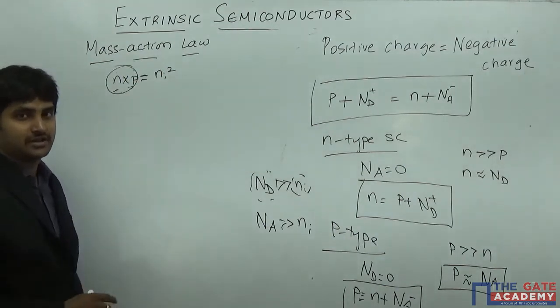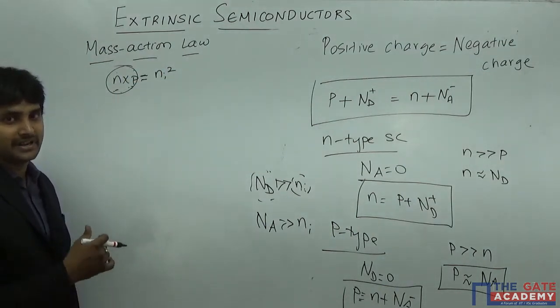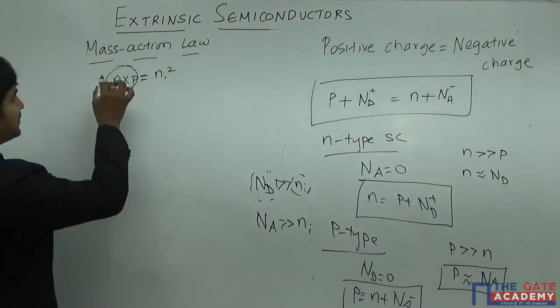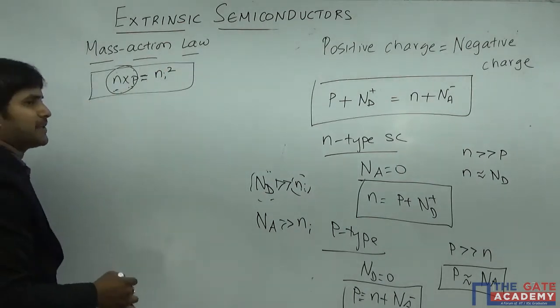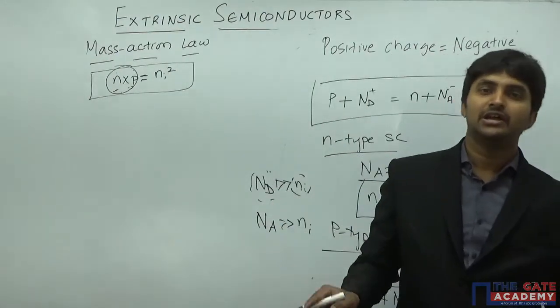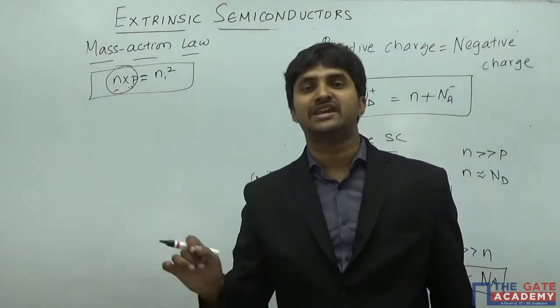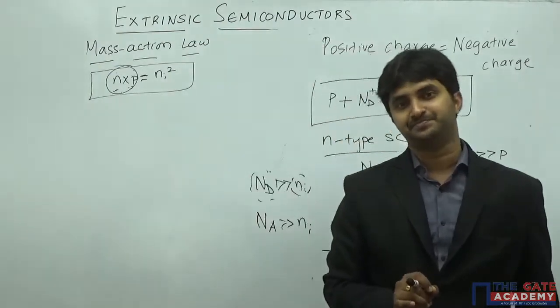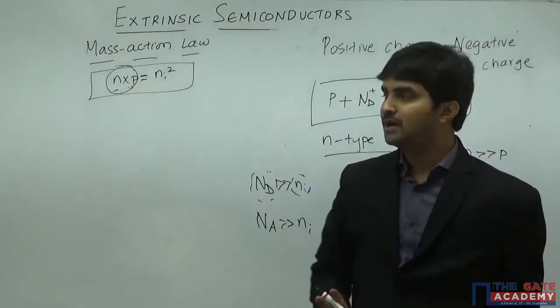Ni is a constant intrinsic carrier concentration at a particular temperature. So I repeat once again, under thermal equilibrium, the product of concentration of electrons and holes is constant and it is equal to the square of the intrinsic carrier concentration at that particular temperature. That is what we call the mass action law.